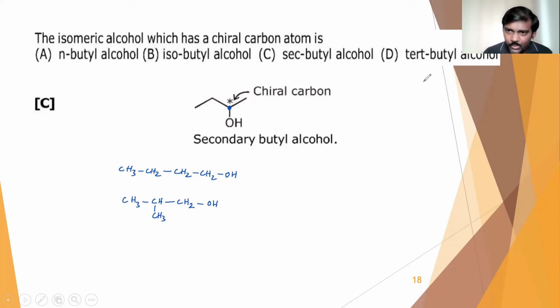We'll see option D also, tertiary butyl alcohol. Tertiary butyl alcohol means the hydroxyl group must be attached to a tertiary carbon like this. Here this is the tertiary carbon, and here we have the OH group attached. So here also we don't have a chiral carbon present. So that is question number 7. And next question.